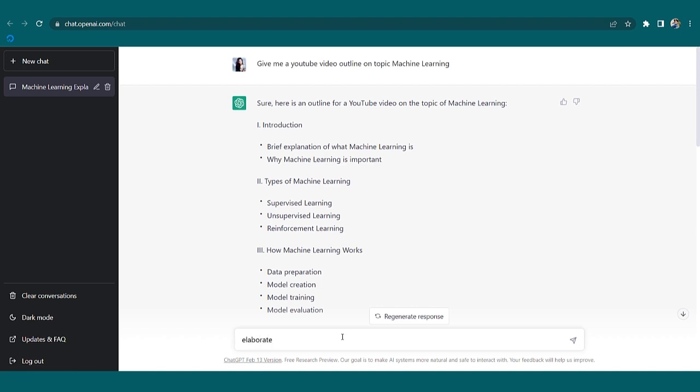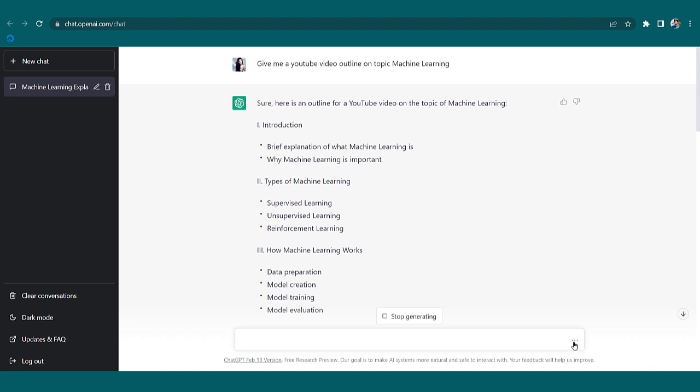Elaborate. This, that is type of machine learning. And here you got the text. So this is just one example, like this first point, second point, I have asked ChatGPT to elaborate for me. You can ask it to explain more such topics and go ahead, create your content.